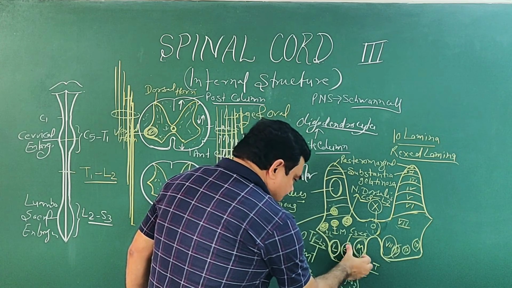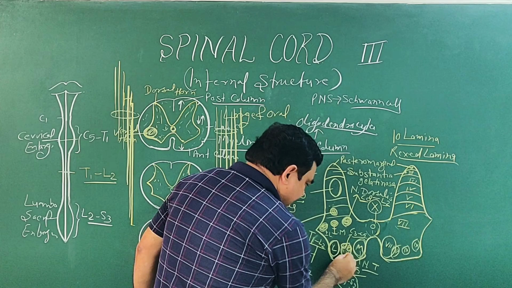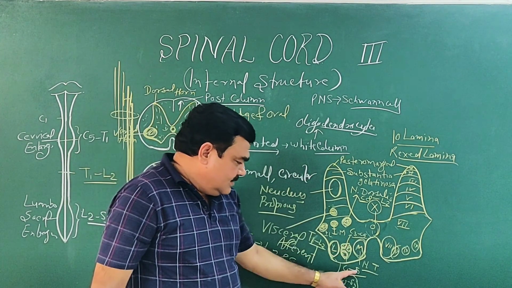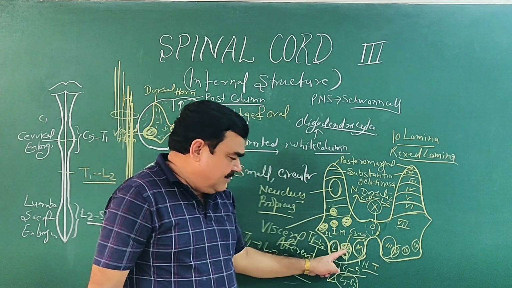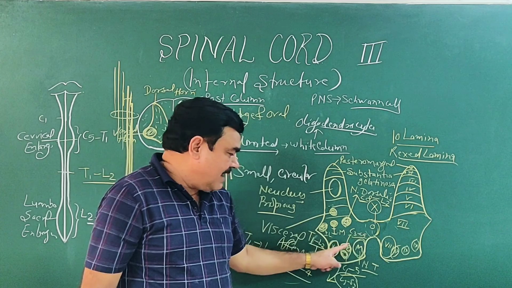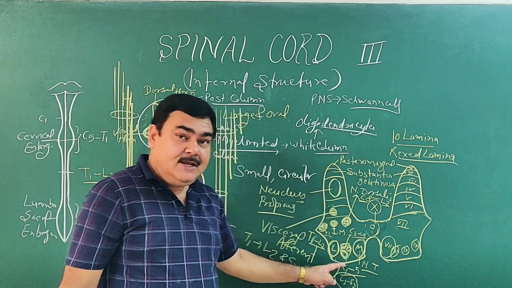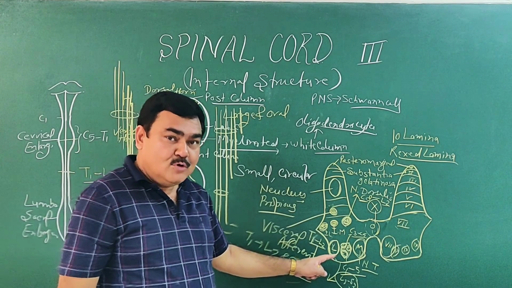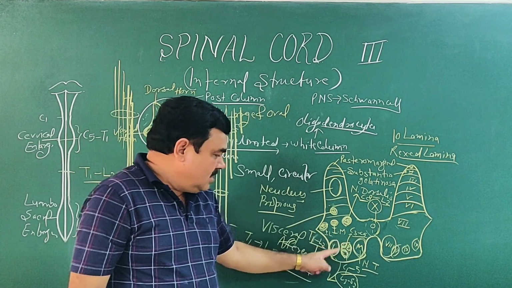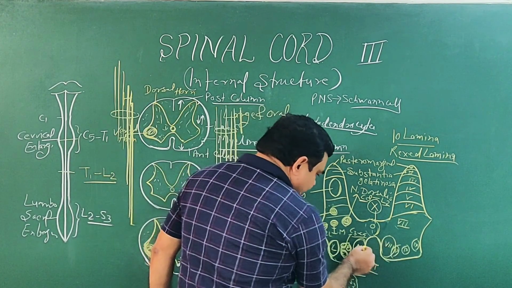So here you can see there are three nuclei in the central region: C1 to C5, spinal accessory; C3 to C5, phrenic nerve; and L2 to S3, lumbosacral nuclei, whose function is unknown. And again, the medial is also divided into ventral and dorsal region.